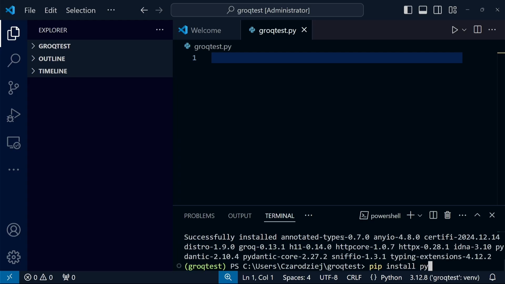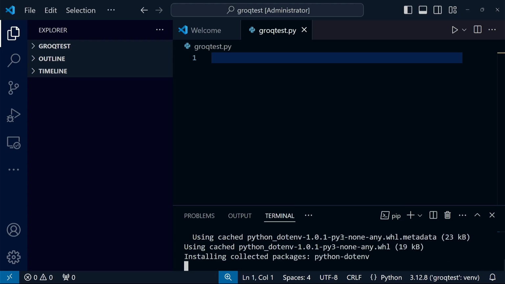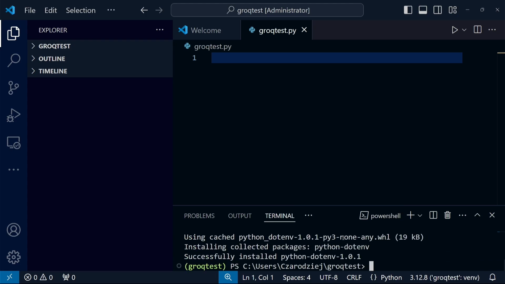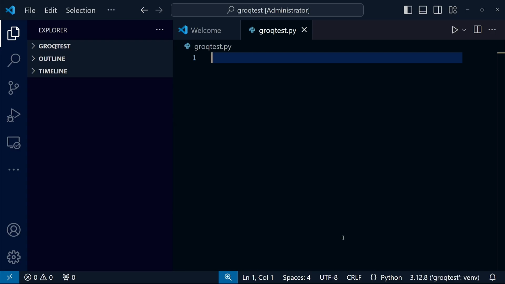Now you can additionally install the .env module. It will be needed to load environment variables from the .env file. I think all the dependencies have been installed. Therefore, I'll close the terminal window for now to have more screen space for the program.